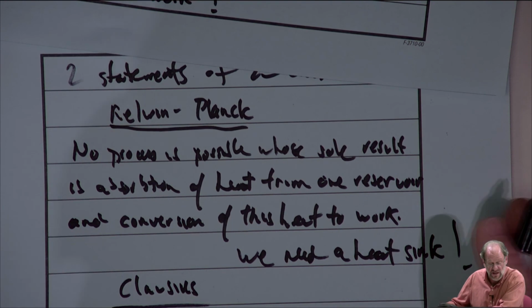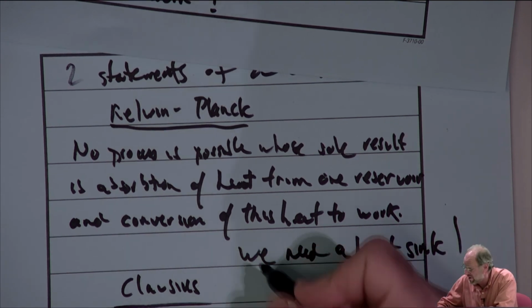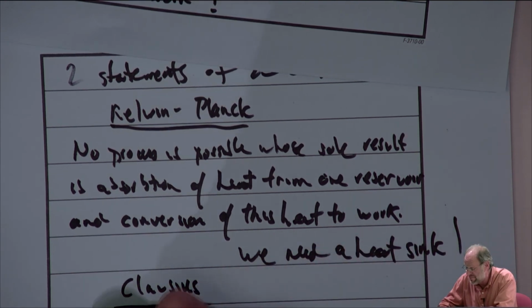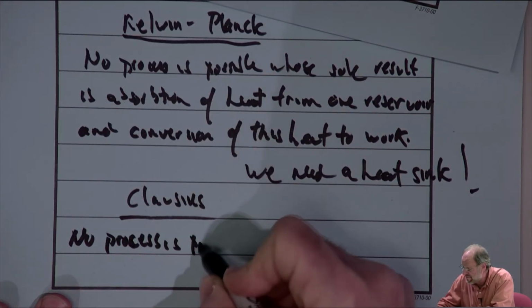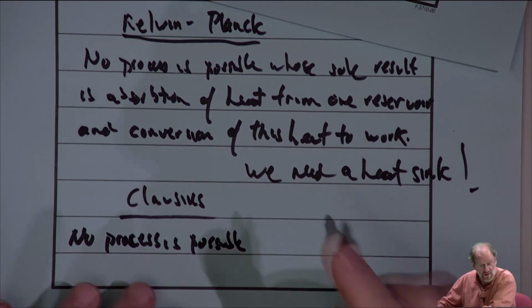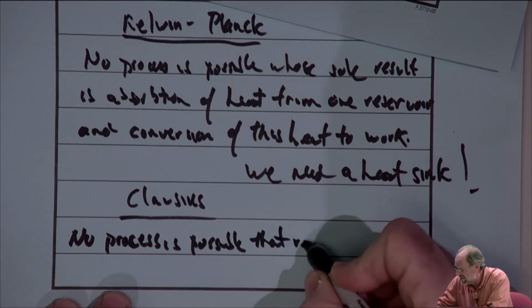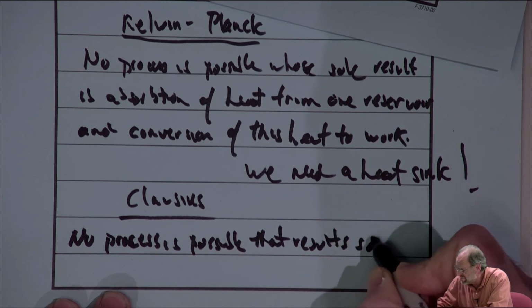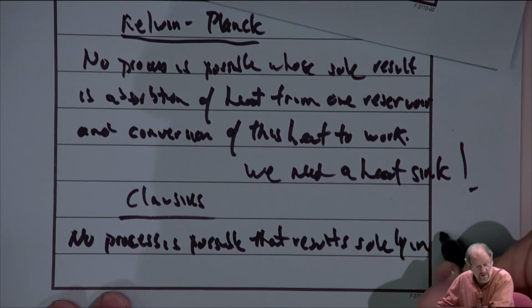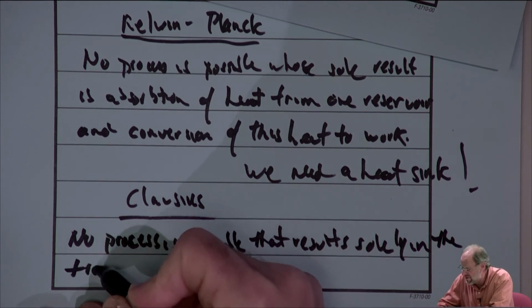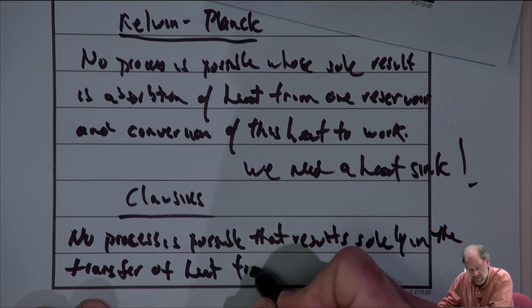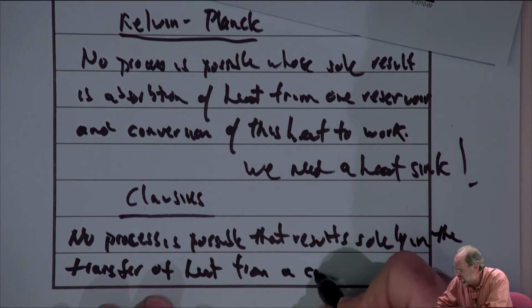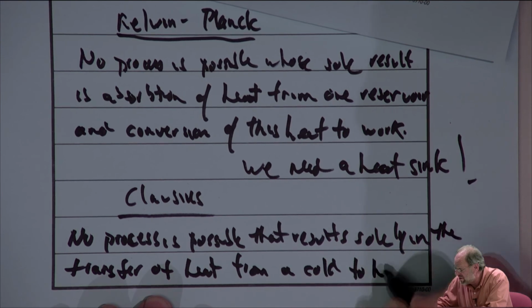What the Clausius statement says is that no process is possible that results solely in the transfer of heat from a cold to a hot reservoir.